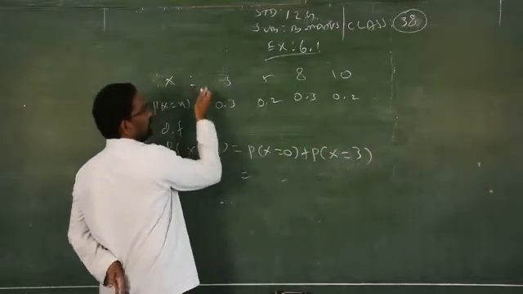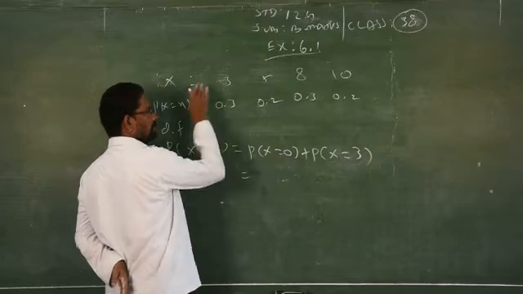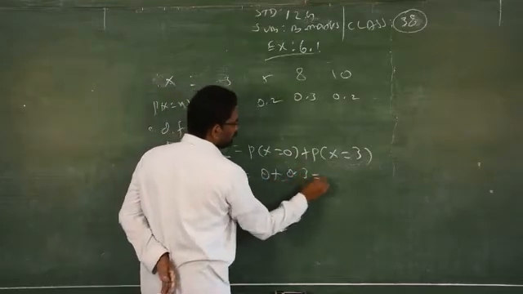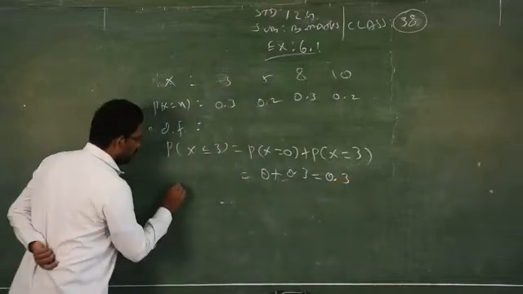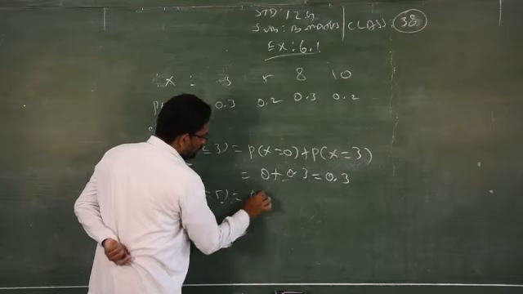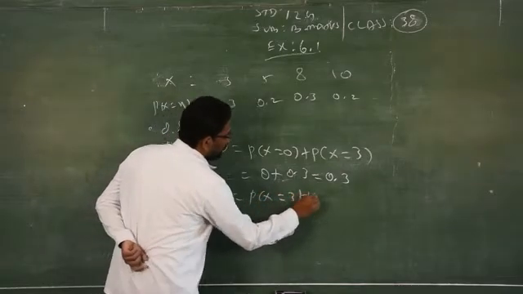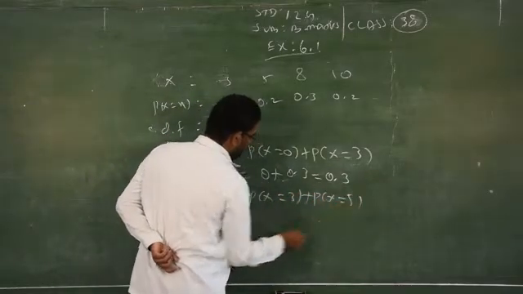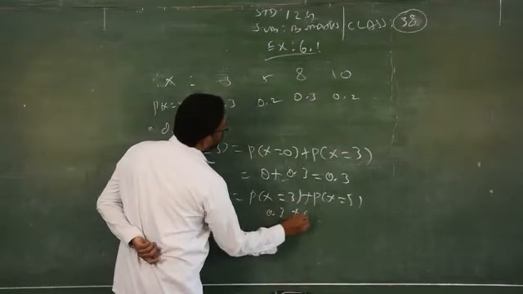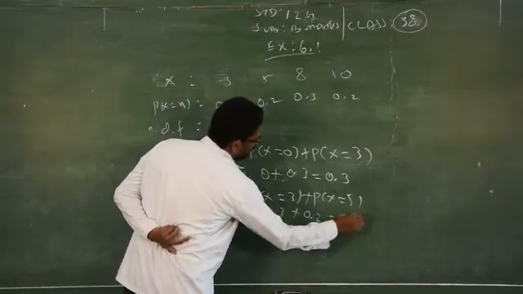There is no value for X equal to 0, nothing is given, therefore 0 plus 0.3 gives you 0.3. Then you have to write P of X less than or equal to 5, that is P of X equal to 3 plus P of X equal to 5, 0.3 plus 0.2, which gives you 0.5.